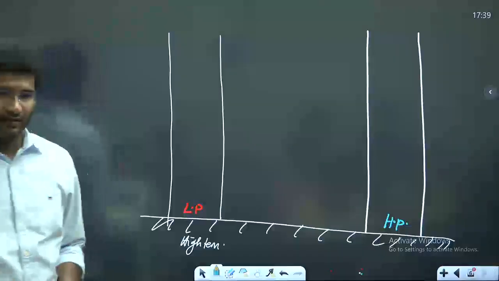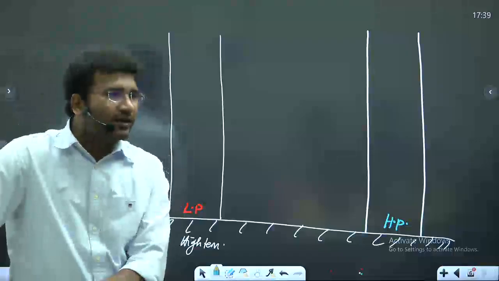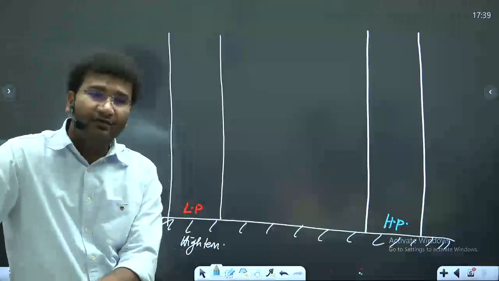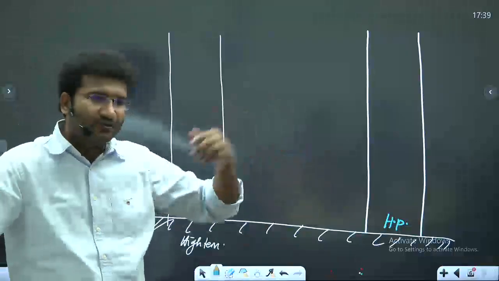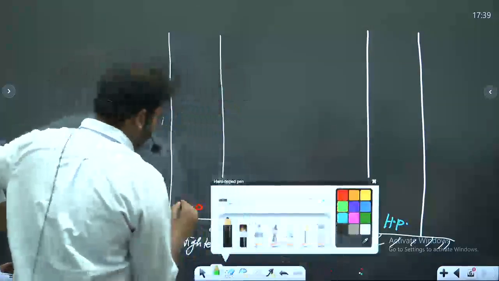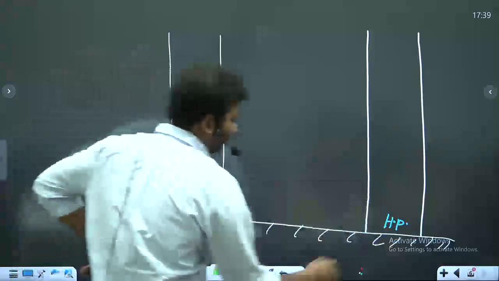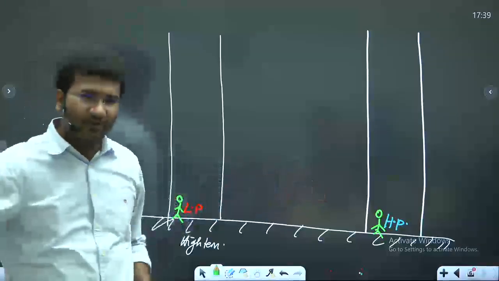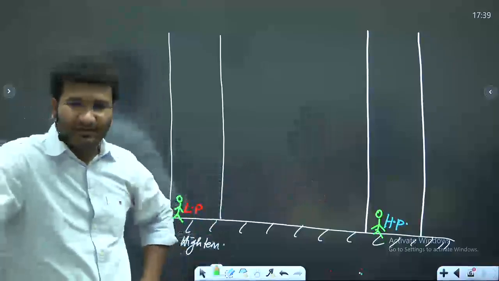Right? So here you need to understand this a little more practically, how the wind behaves. Now, why is it that you have so much high pressure? ऐसा क्या है? If a person who is standing here and a person who is standing here, this person has to experience more weight and this person has to experience less weight. Why is that?